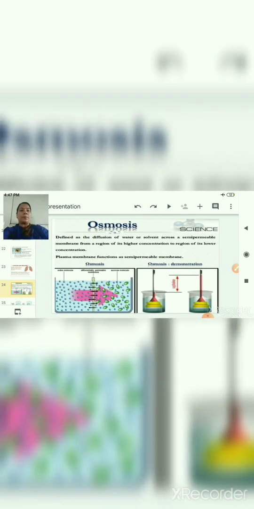So here in this diagram, children, you can see that this membrane is a semi-permeable membrane, and on this side water molecules are very high, so the concentration of water is high this side as compared to the concentration of water this side.